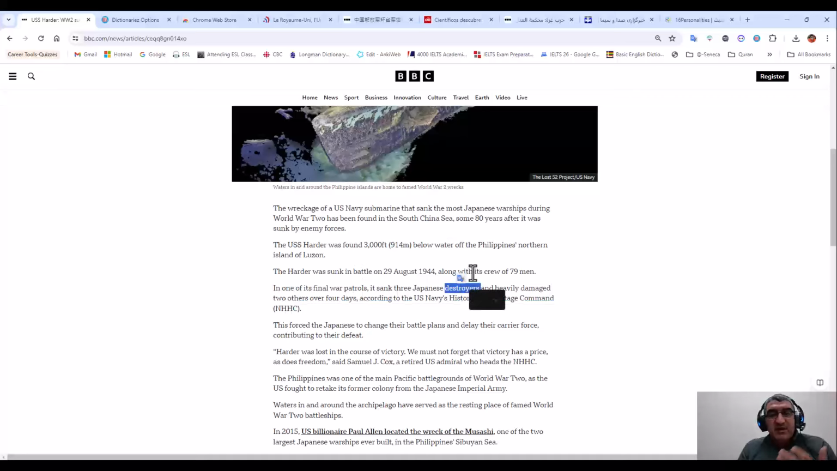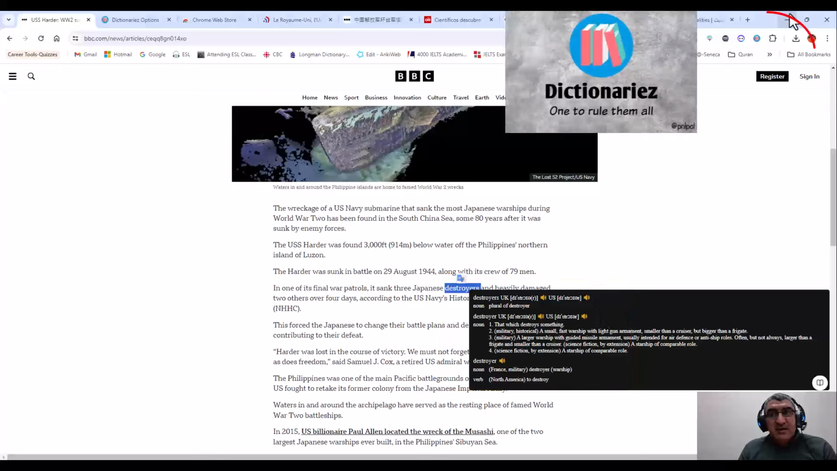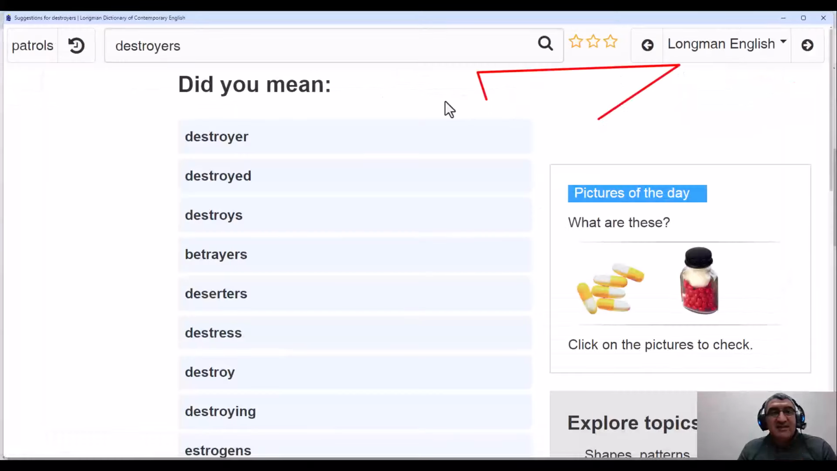When you double click it, you can see the word Destroyer: the pronunciation, the phonetic, and all the meanings, everything. But here, as you see, the dictionary on my extension above, if I click on it, I can access